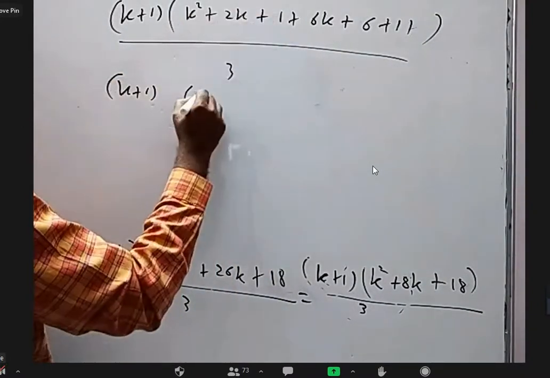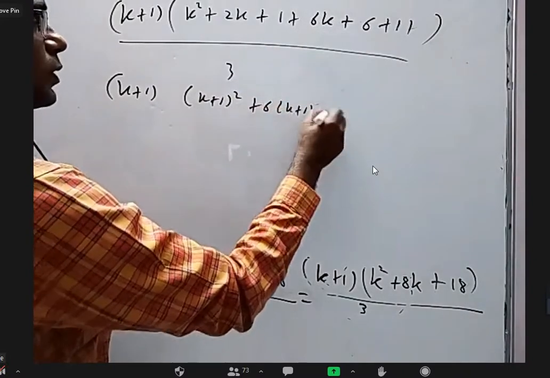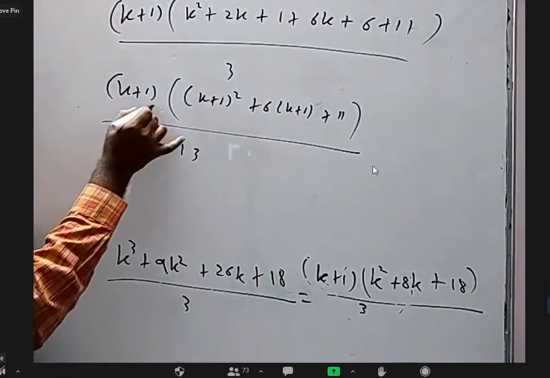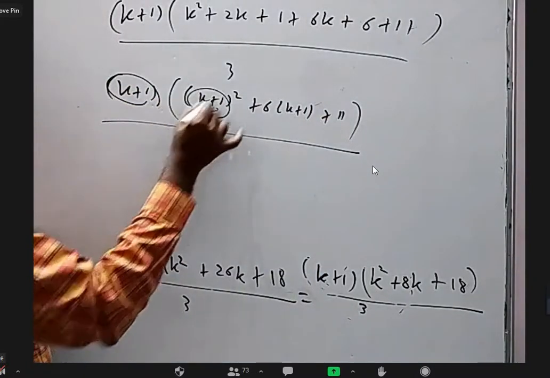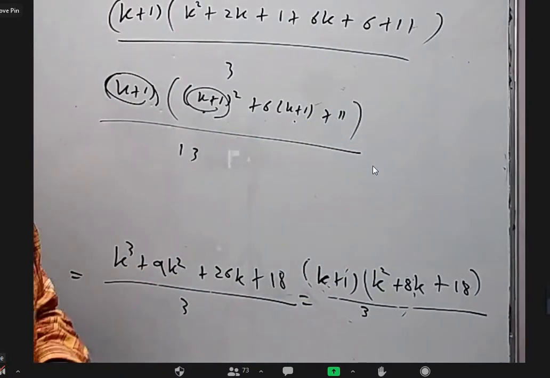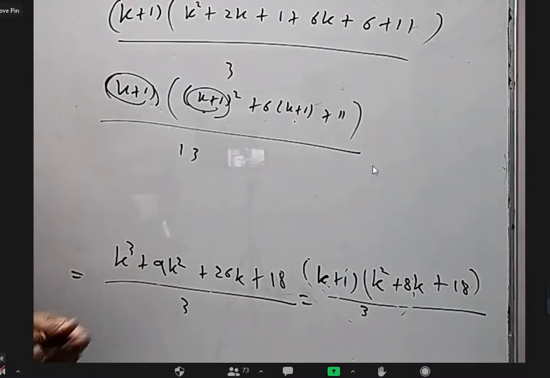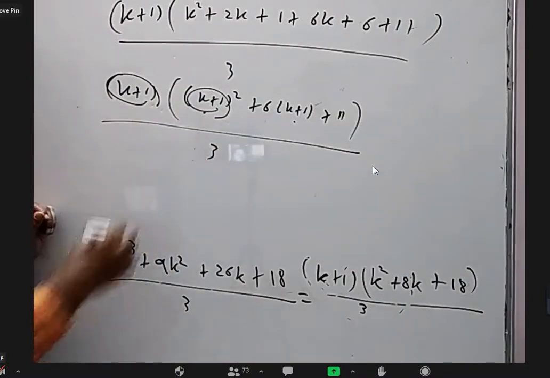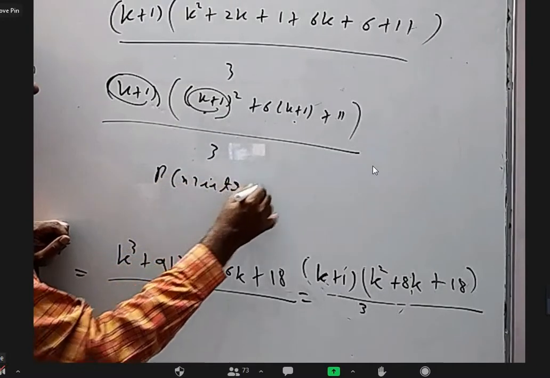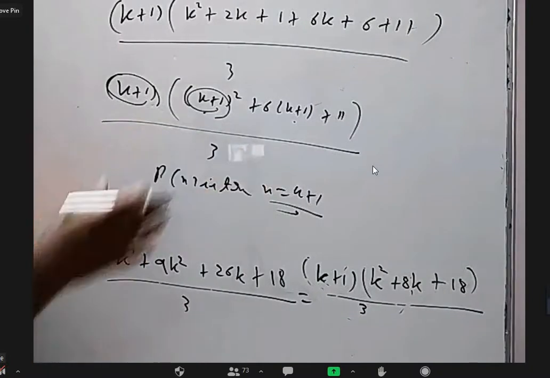These three will become k plus 1 whole square. These two will become 6 times k plus 1. This will become 11 by 3. Now this exactly looks like n into n square plus 6n plus 11 by 13, which is the expected answer we are supposed to get. So now we can say P of n is true for n equal to k plus 1, because you adjusted it and wrote it like this.